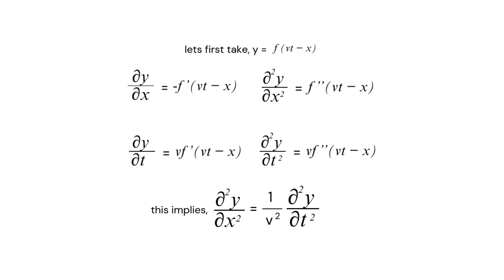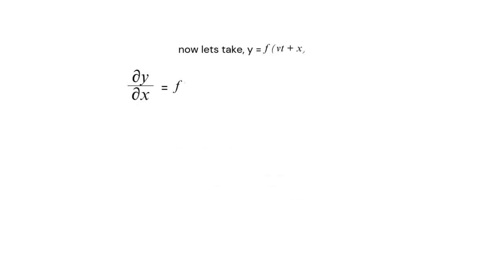Similarly, while doing ∂y/∂t, I'm getting v f' of vt minus x, and on double differentiating that, I'm getting v² f'' of vt minus x. This implies that ∂²y/∂x² equals 1/v² ∂²y/∂t², since it's an even function.